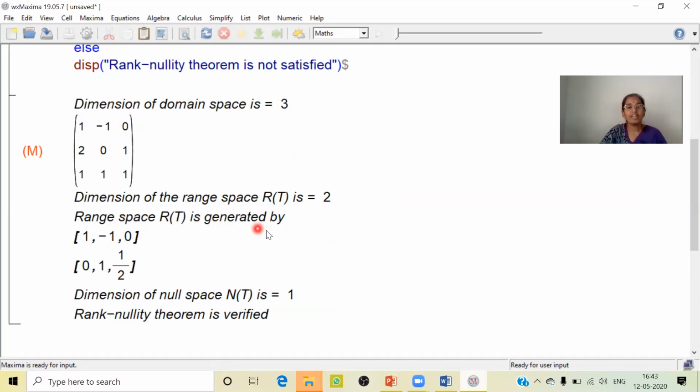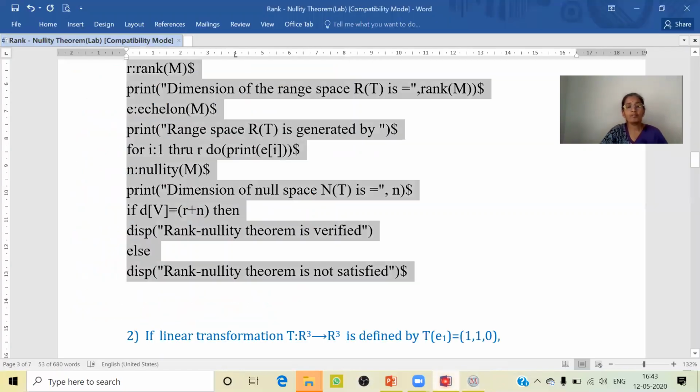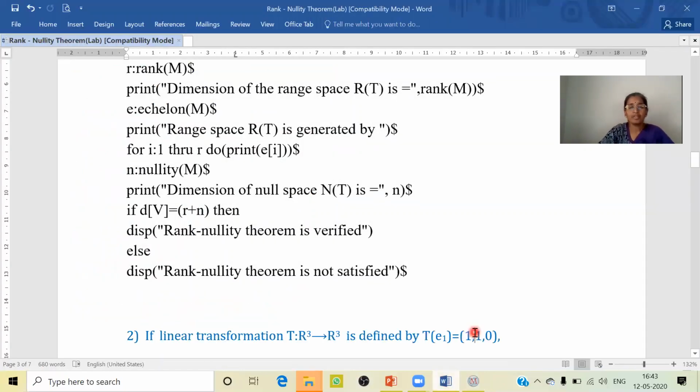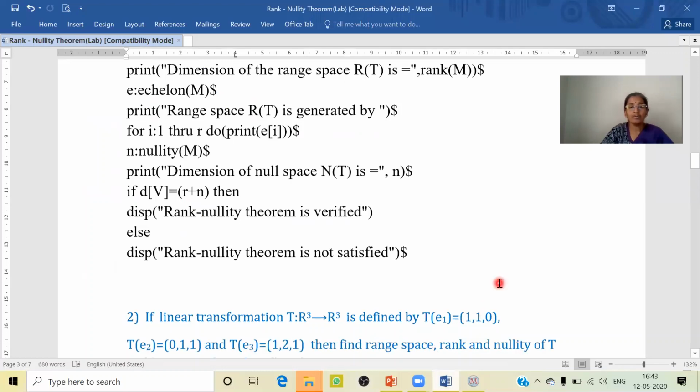Range space R of T is generated by these two vectors. Dimension of the null space N of T is given to be 1. Since 3 is equal to 2 plus 1, rank plus nullity is equal to dimension of R cube. Therefore, rank nullity theorem is verified. So likewise, we can solve any number of problems using Maxima code.